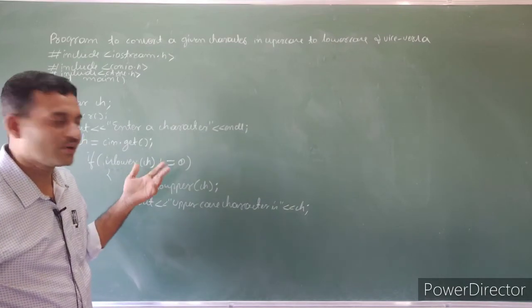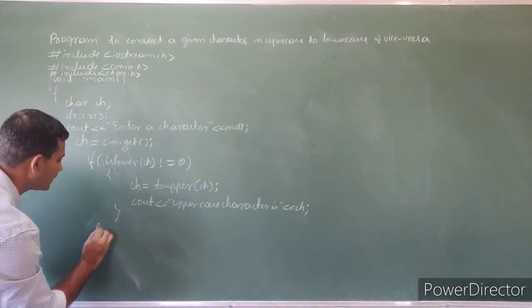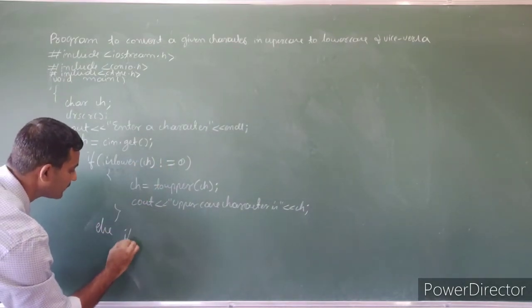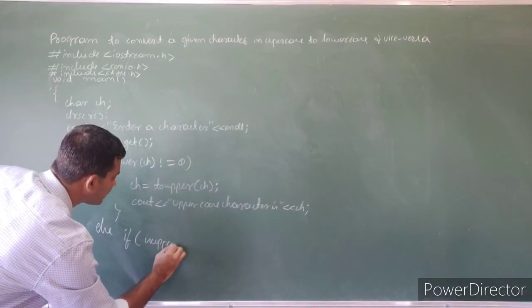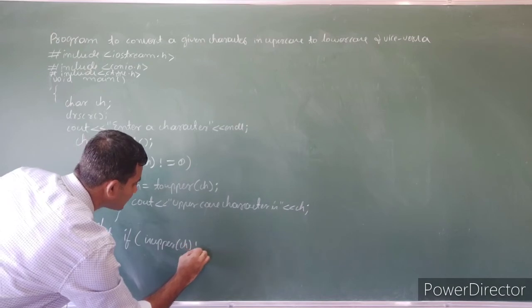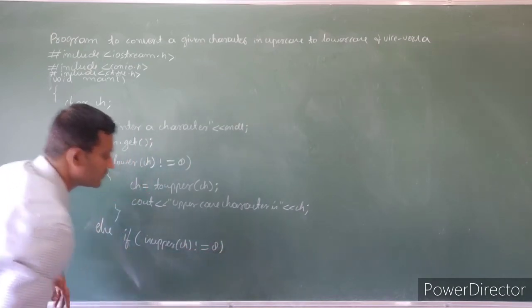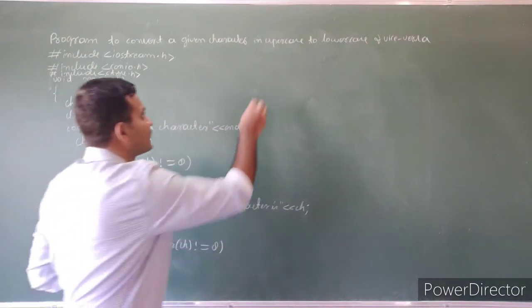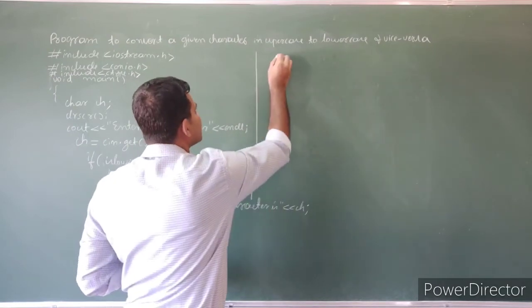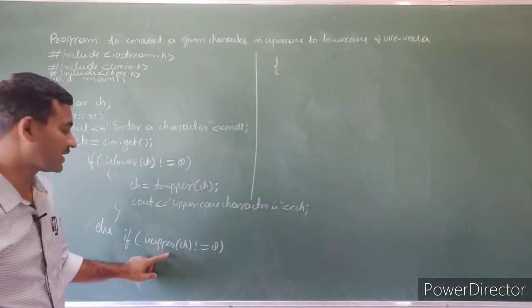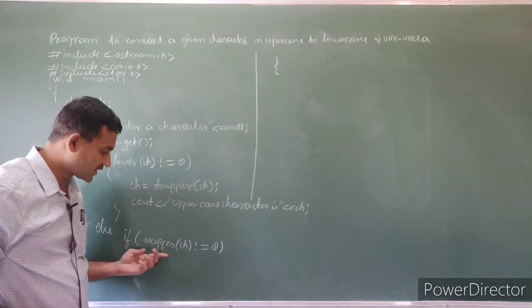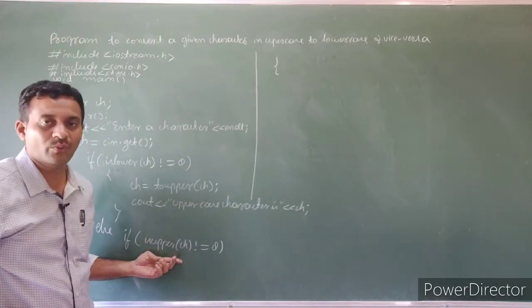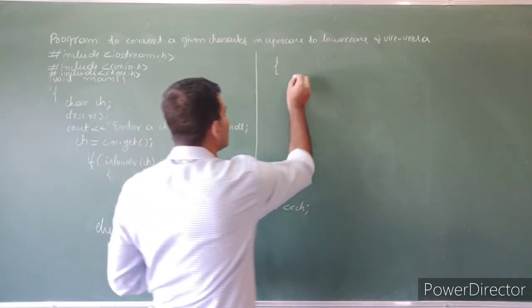If it is in uppercase, then verify else if isupper of ch is not equal to 0. Here we verify if the given character is in uppercase. If it is in uppercase, the isupper function returns non-zero value. Then we have to convert to lowercase.